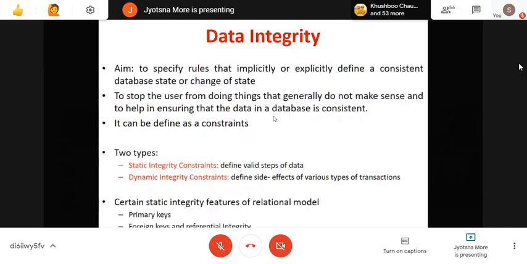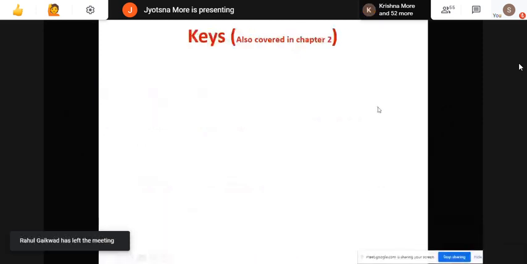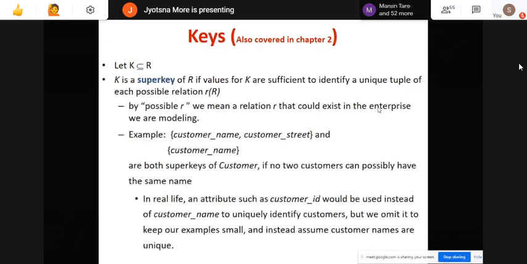Okay, first the keys part. We have already covered the keys part in chapter number 2 in detail. That's why I covered it over there, so that it will continue for the next chapter. So here I am not going to cover all this. We have seen what is super key with the proper example, what is candidate key with the proper example, and we have covered primary key. All these keys are very required in this relational model. That's why they have added them here also.